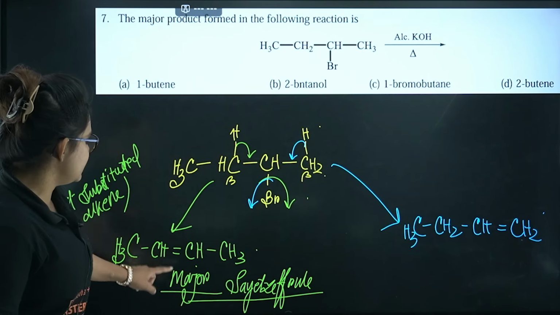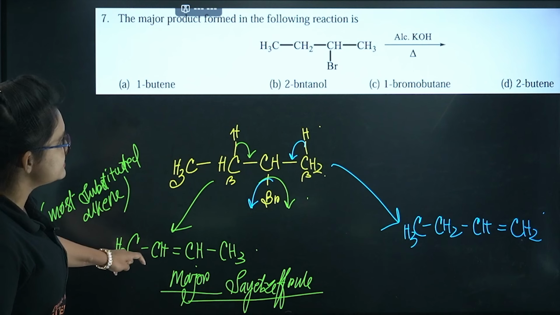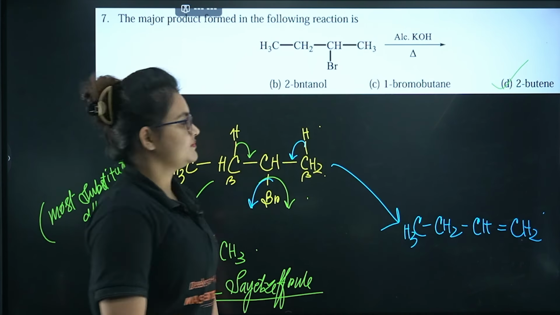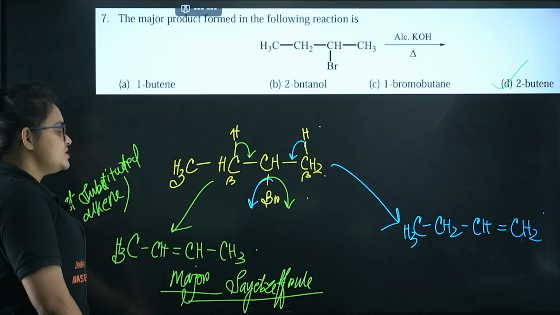So now let's check what type of compound is this. This is 2-butene. So option D is going to be the correct one. I guess you understood this.